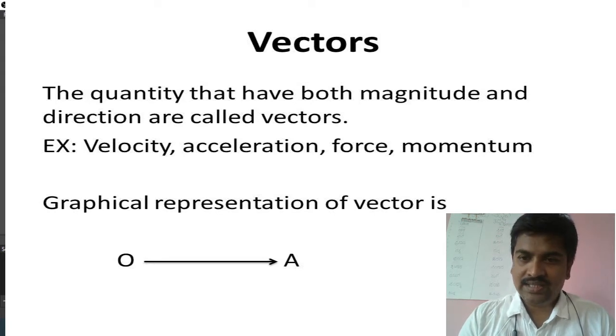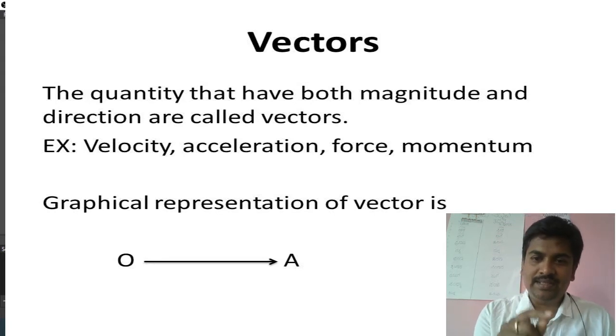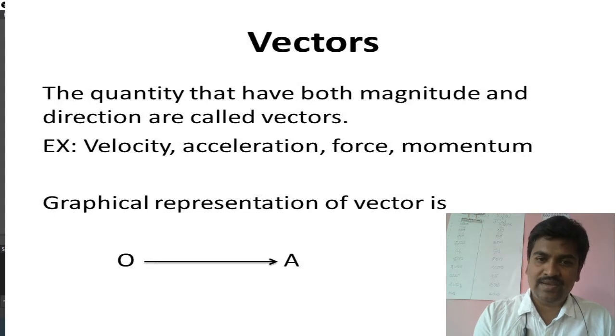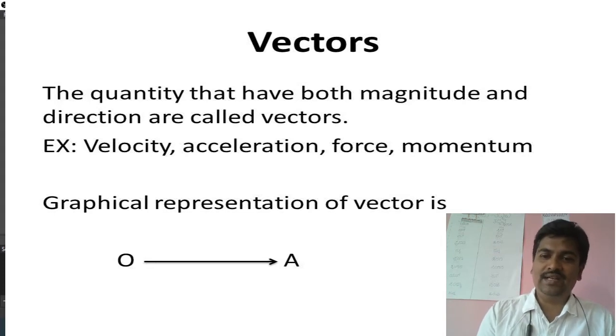Vectors are graphically represented by this symbol. We have a symbol here, this OA. One is the tail, another one is the head. This O end is the tail and this A end is the head. We have an arrow mark at the head. This is how we represent a vector graphically.